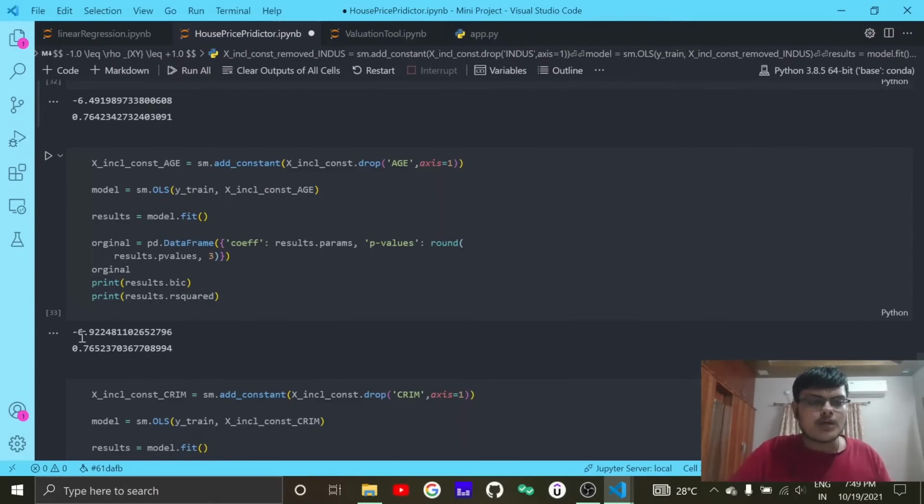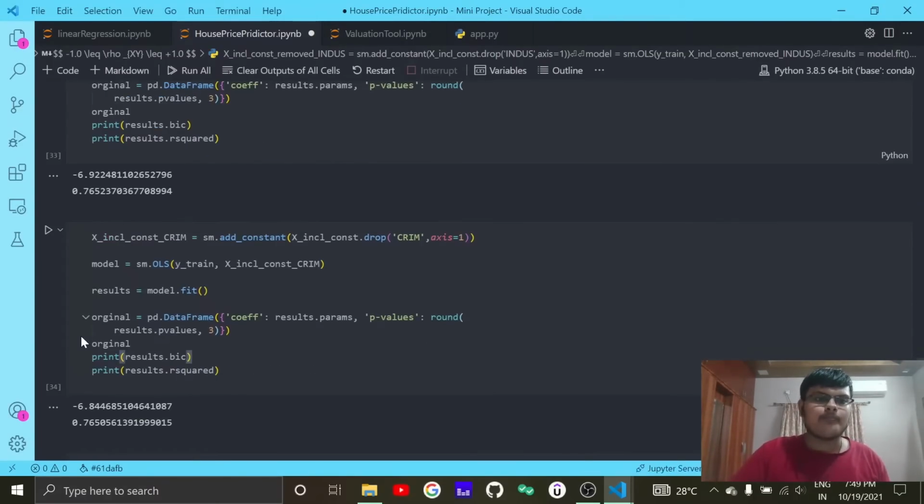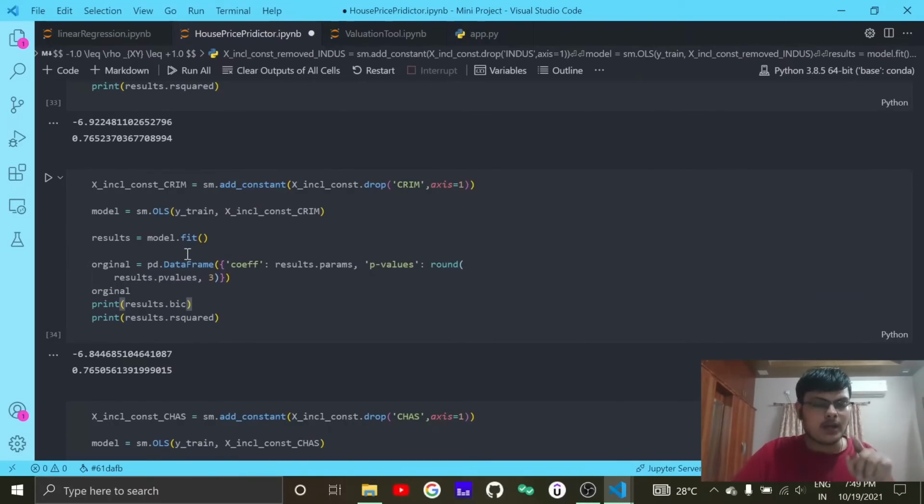So age, minus 6.9, remove it. Crime is giving minus 6.8. So even the Bayesian information criterion is saying that crime is not important. But if I remove crime, it would be wrong, because we know that crime has an important role. You don't want to live in a neighborhood where every morning you wake up and crime is there. Every night a burglar is going to steal things from your house. No, you don't want to live in such an area. Why would you? You would like to live in an area with a lower crime rate.